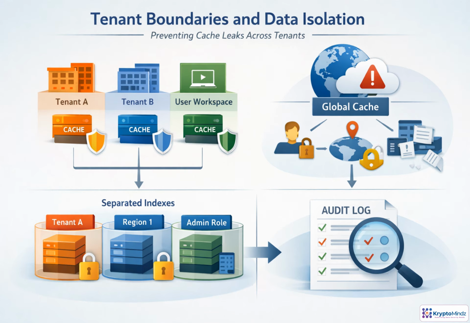Reuse must also respect the original authorization boundary. A request should not simply ask, "Have we seen something similar?" It must first know who is asking, which tenant they belong to, what role they have, and which region or workspace applies. That context should route the lookup into the right namespace, filtered partition, or separate index. Global caches are appropriate only for public, non-personalized content. Every reuse decision should be logged so compliance teams can prove why a response was served and investigate quickly if isolation fails.